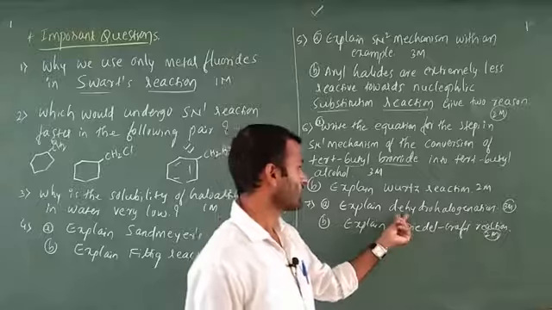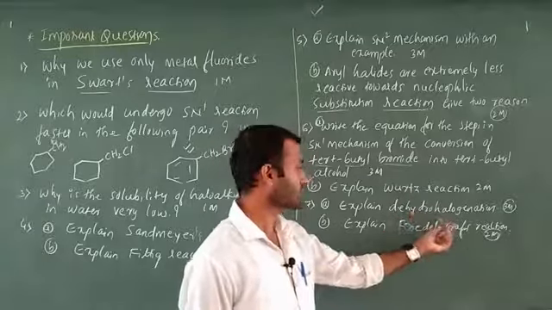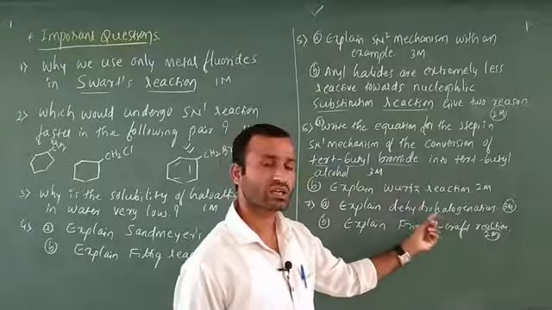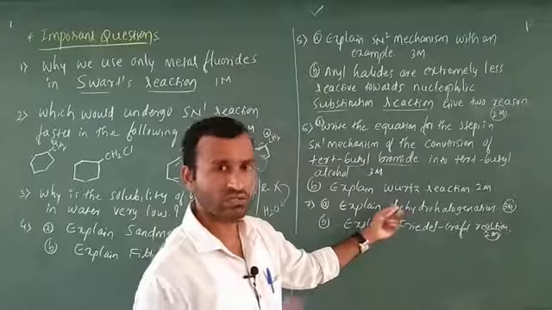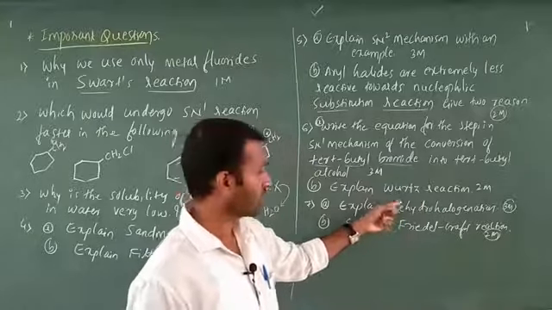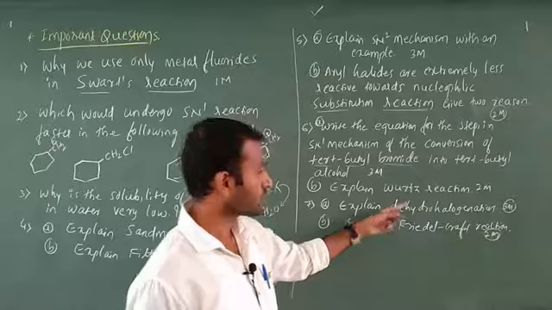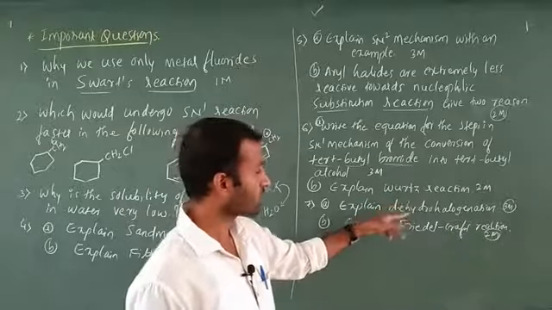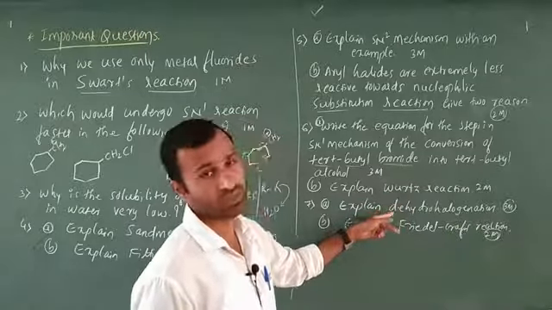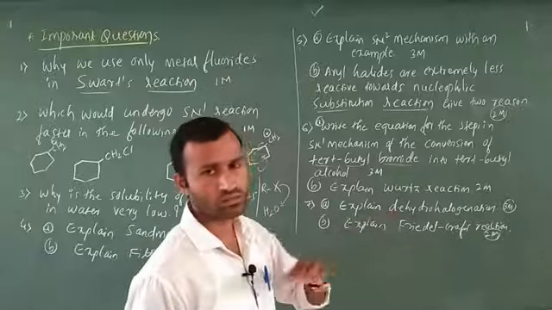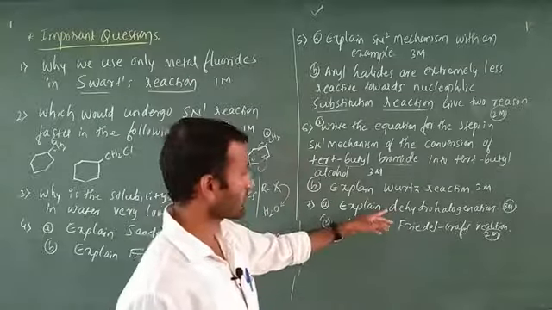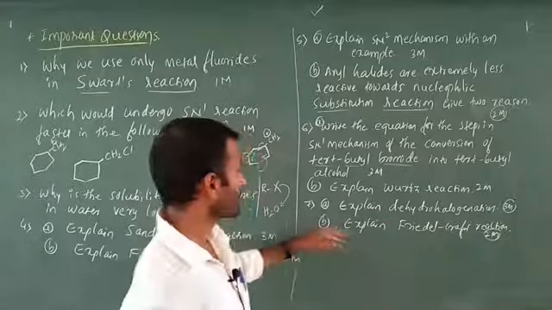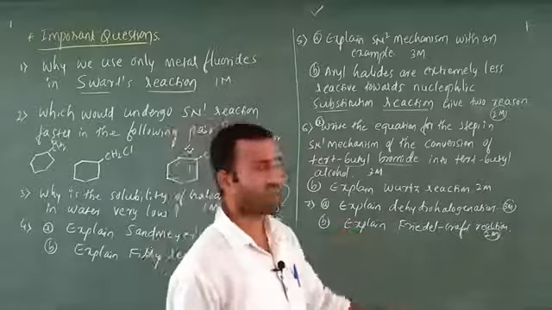This is important. Dehydrohalogenation is removal of hydrogen and halogen. Saytzeff's rule is there, that is only dehydrohalogenation. You can call it Saytzeff's rule, or otherwise you can call it beta elimination reaction. All the names are the same. In this case, what they are asking is dehydrohalogenation.